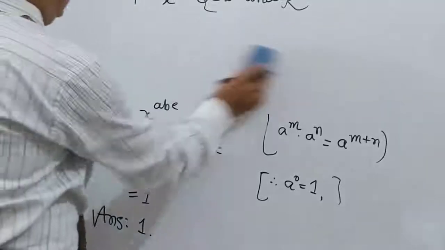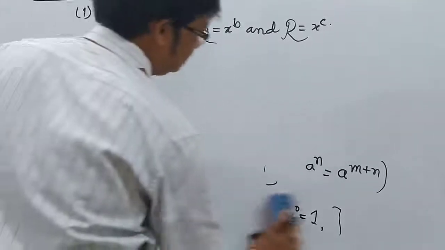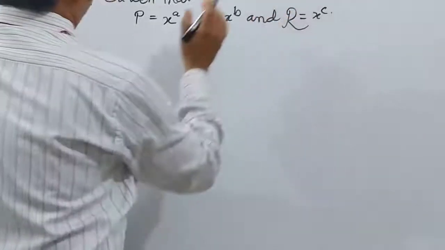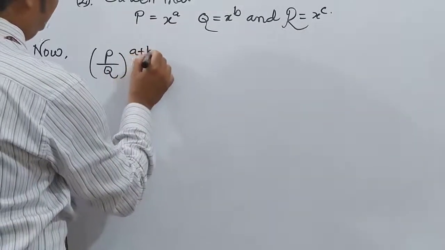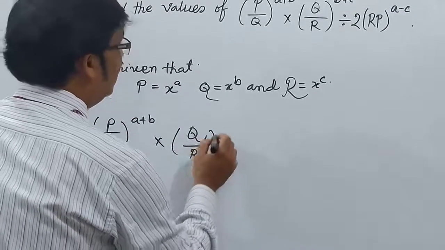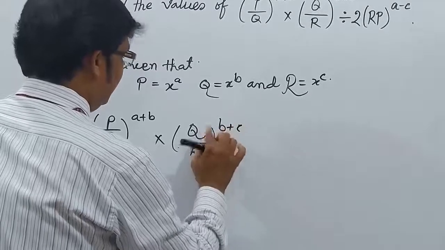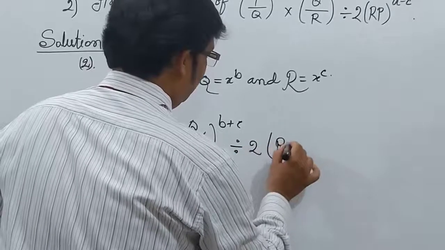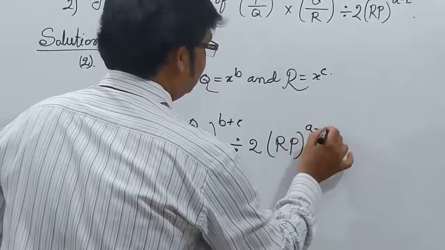Now I am going to solve question number 2, given here. Here it is (p by q) to the power a plus b, multiplied by (q by r) to the power b plus c, and divided by (p by r) to the power a minus c.